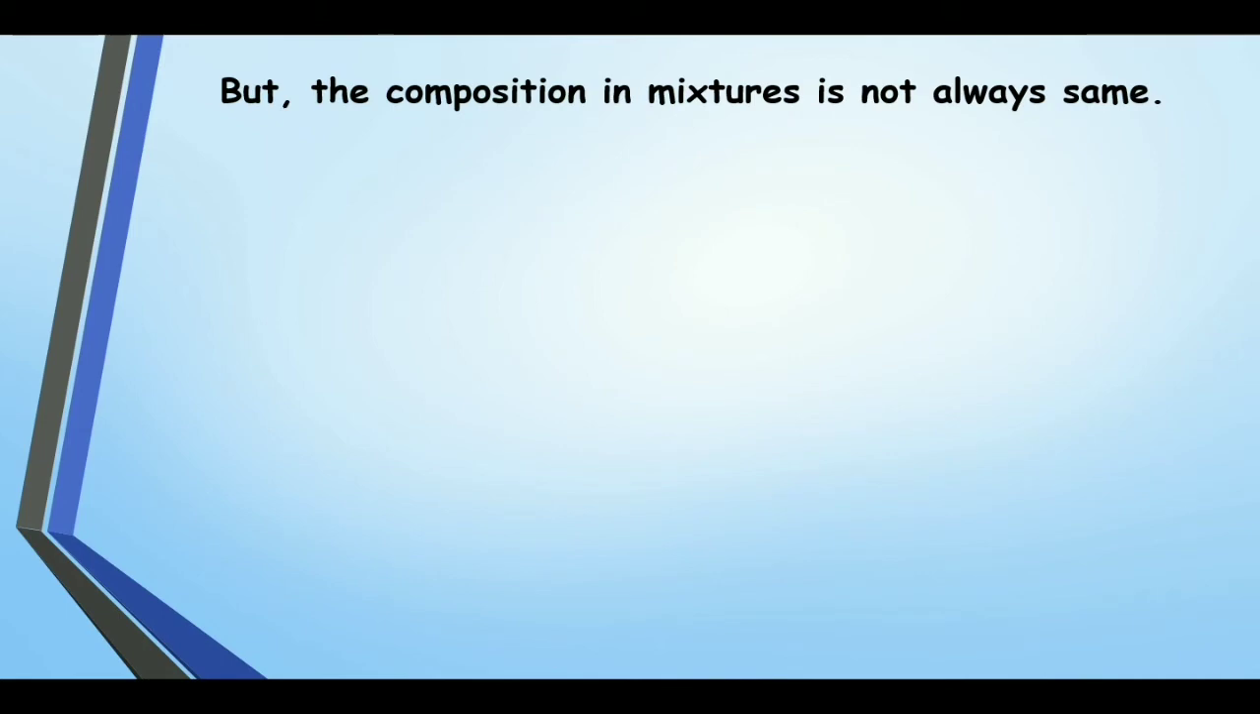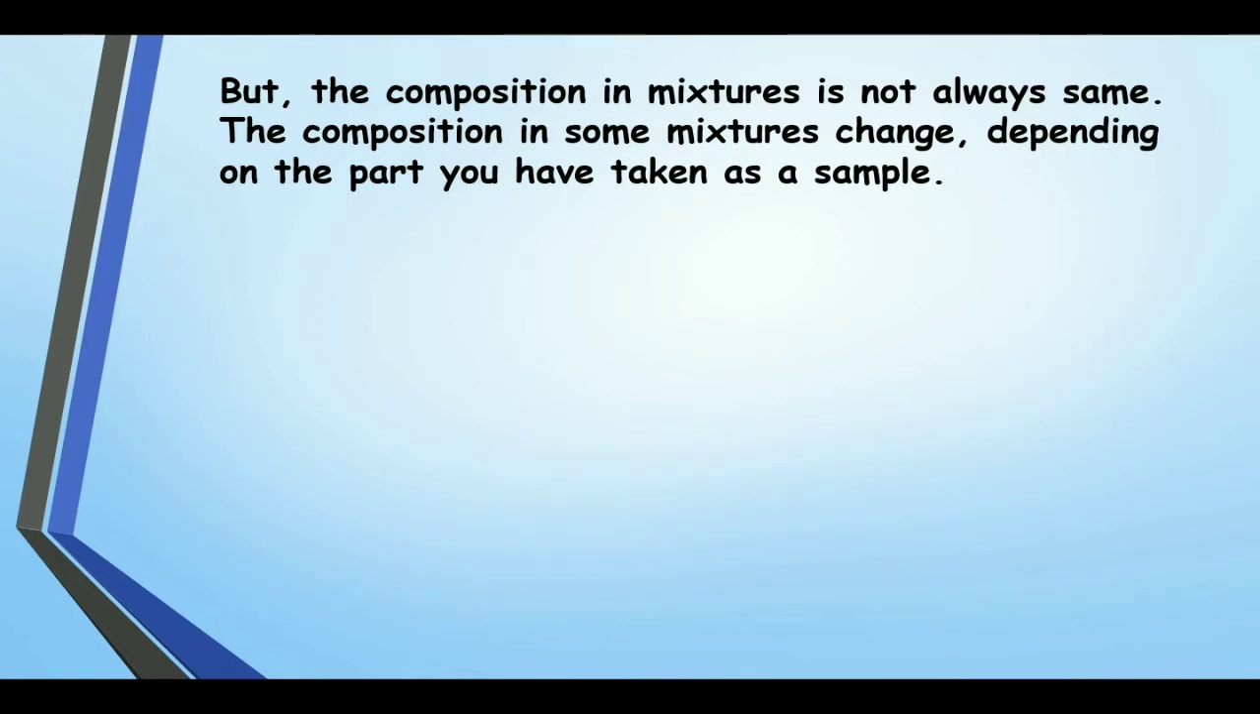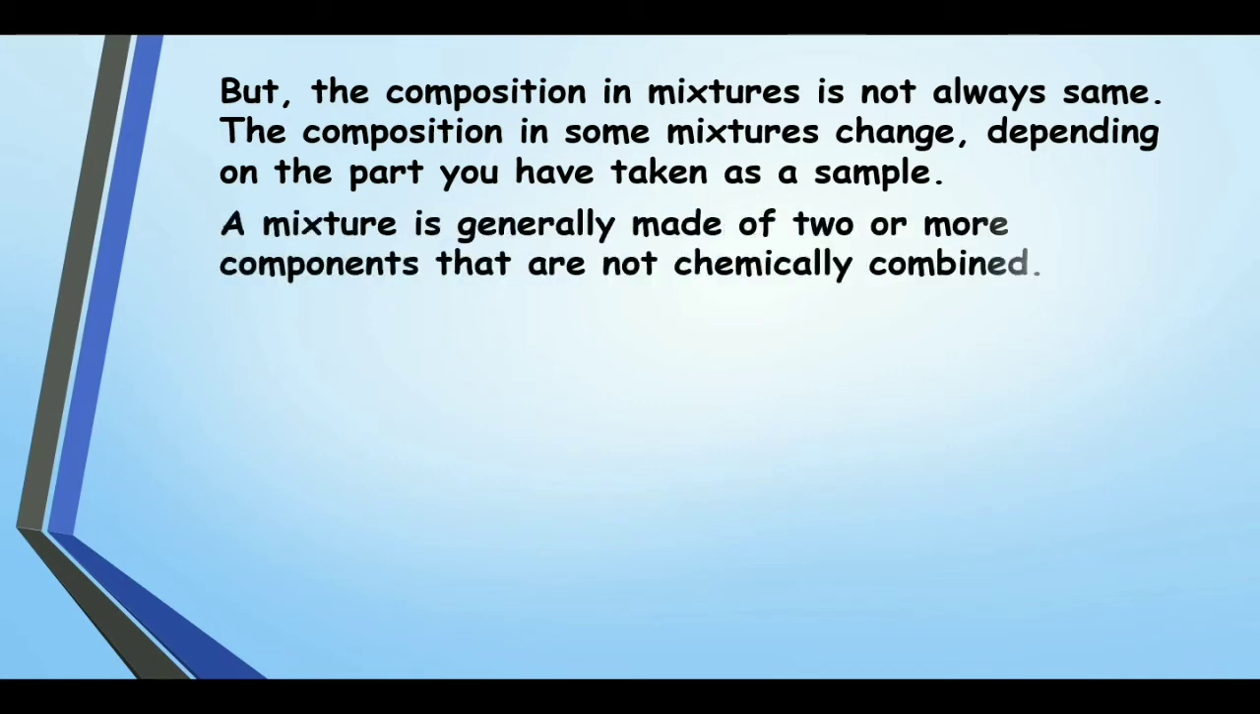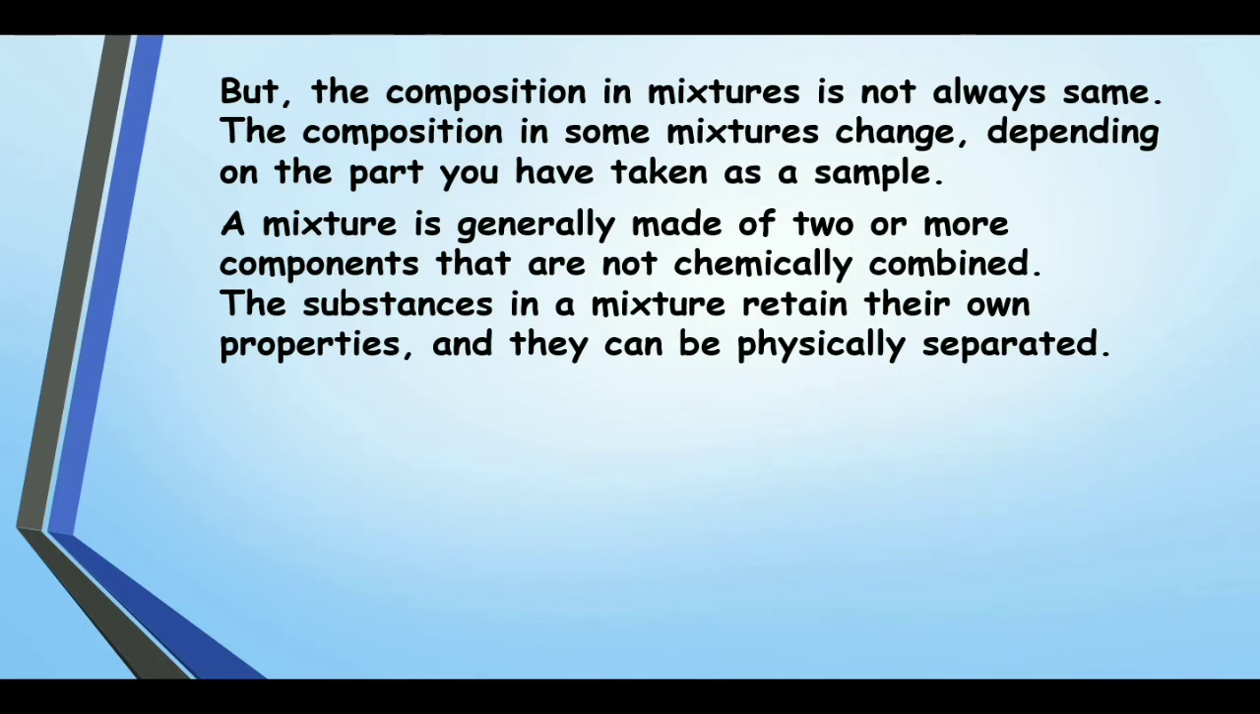But the composition of mixtures is not always the same for all types of materials. The composition in some mixtures changes depending on the part you have taken as a sample. So a mixture is generally made up of two or more components that are not chemically combined. They are simply physically combined. The substances in a mixture retain their own properties and they can be physically separated.